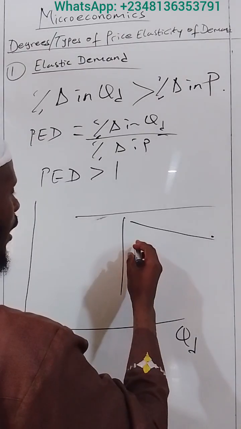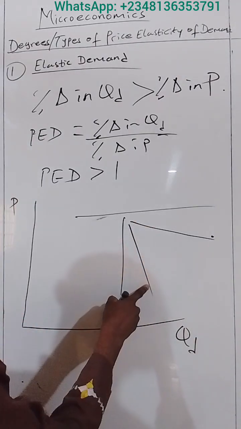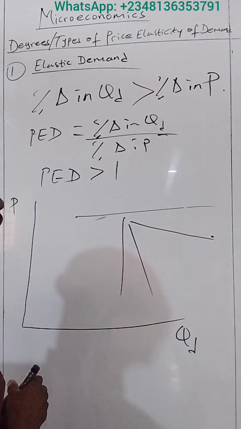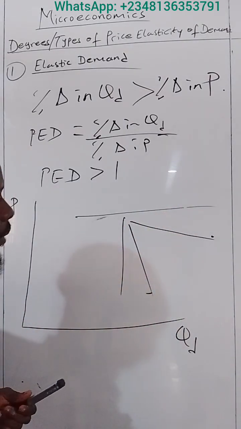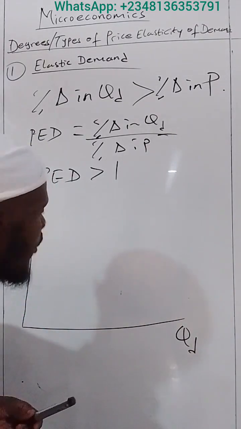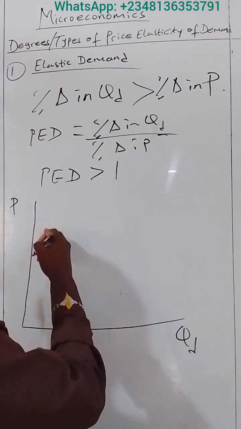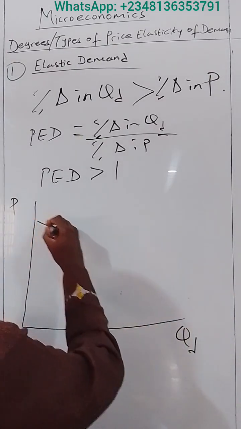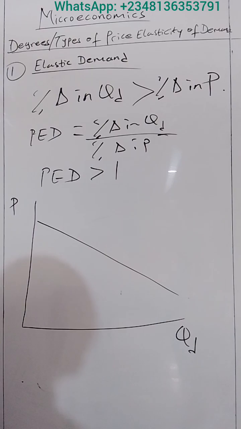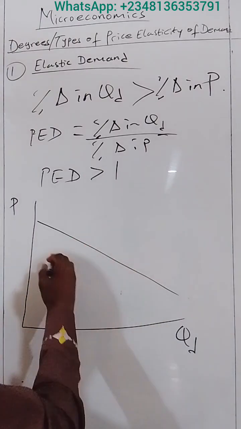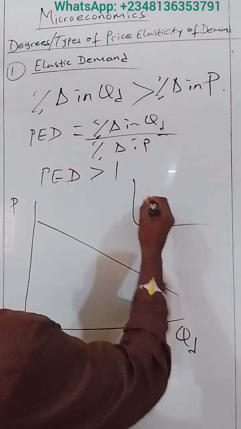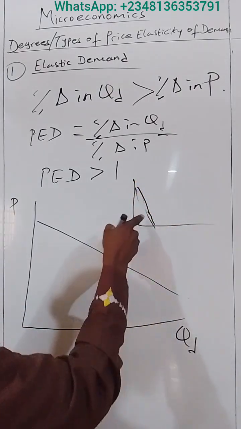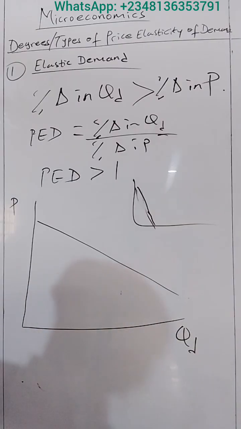If I draw another line like this, this line is closer to the vertical than this horizontal line. So this is inelastic. Therefore, let me draw the elastic demand curve. I will make sure that my demand curve is closer to the horizontal than vertical. So I'm going to draw my curve like this. You can see this is an elastic demand curve. If I draw it like this, it's going to be inelastic. But this shows that it is elastic.